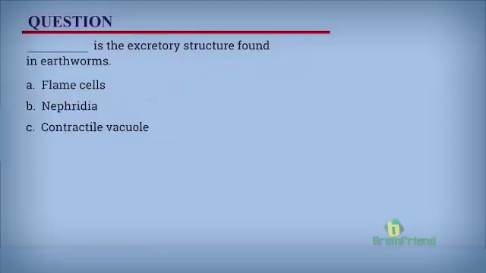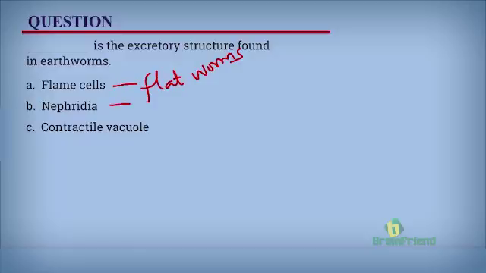Just to test a little of how much we have learned, I'd like to ask us a question. Dash is the excretory structure found in earthworms. The flame cell, or the nephridia, or the contractile vacuole. Remember, we said the flame cells are the excretory structures for flatworms.